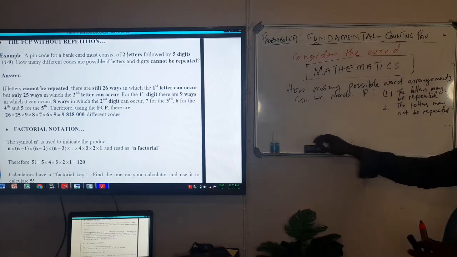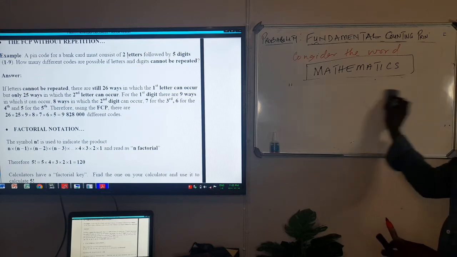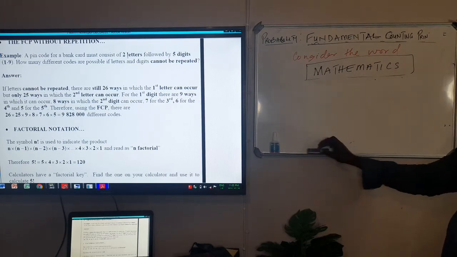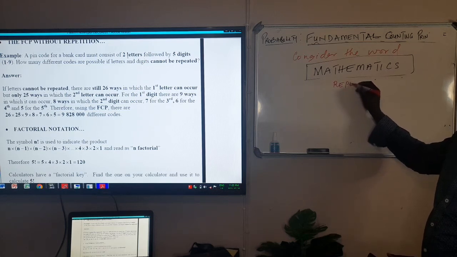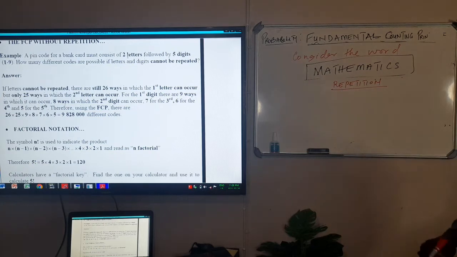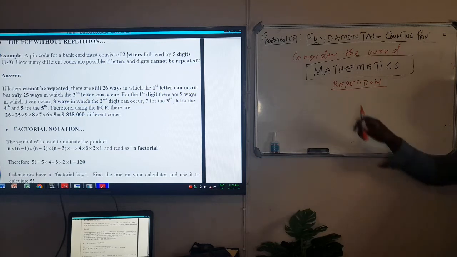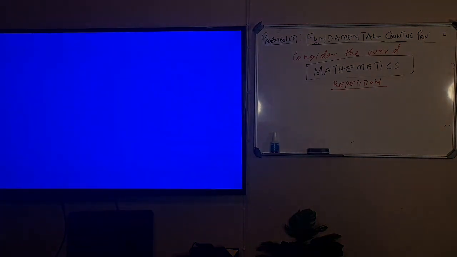So now this is going to take us back to where we are coming from. The letters may be repeated, so we will be looking at repetition and no repetition. Now how many letters are there in mathematics in the first place? Let us count.